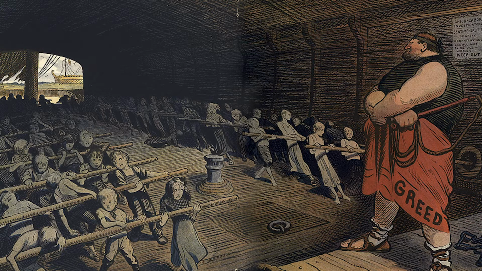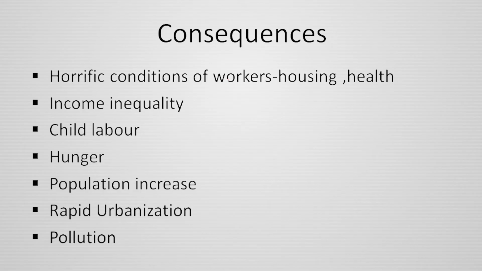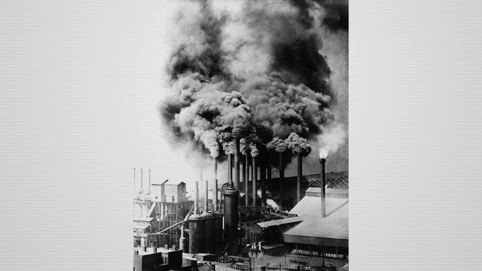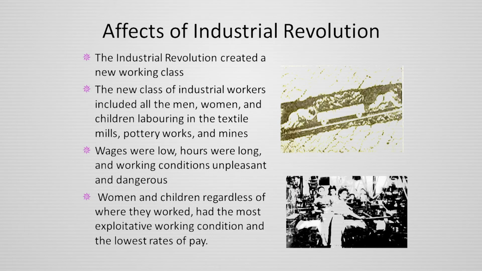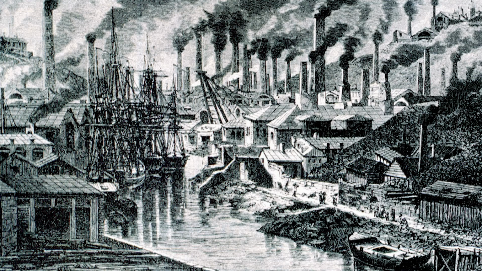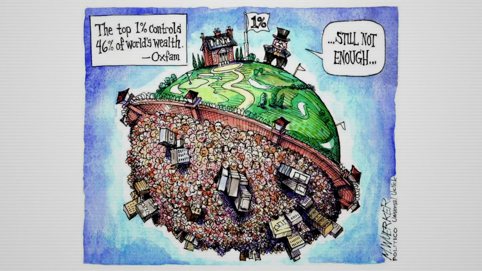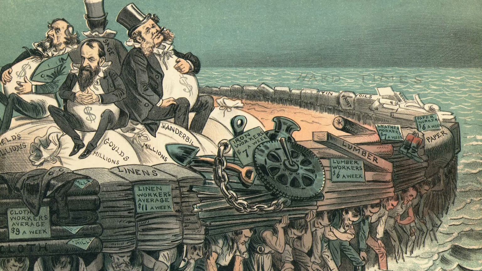There occurs a situation where however hard the workers work, they can never own the resources and be wealthy working their entire life. This leads to conditions like income inequality, child labor, horrific conditions for workers, hunger, and pollution. Lots of people came to the city for jobs. There was rapid urbanization. The population increases and there will be pollution. The owner was getting rich day by day and the workers were getting poor. The owner will give them a fixed salary. All the profit was taken by the owner.